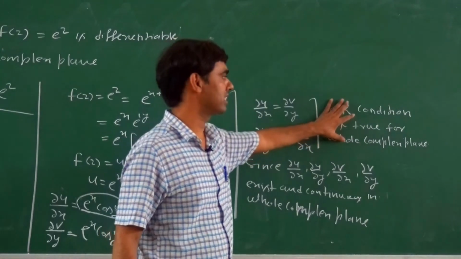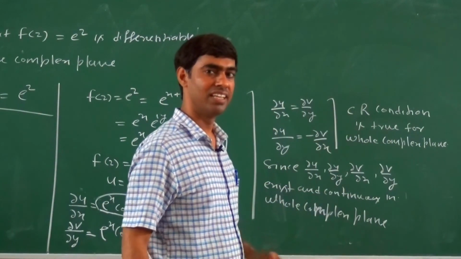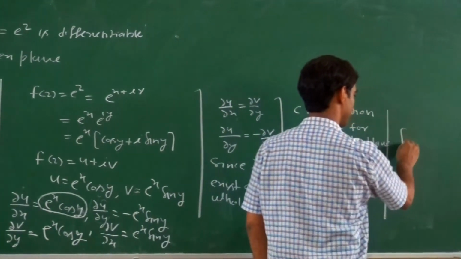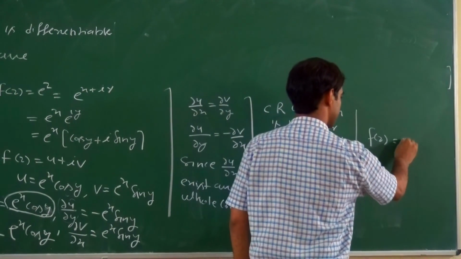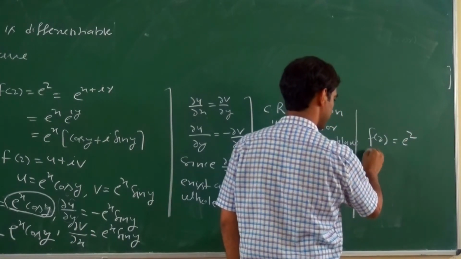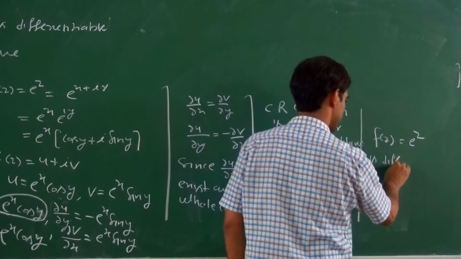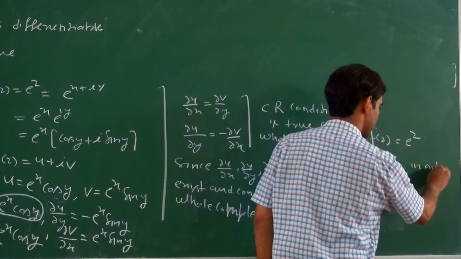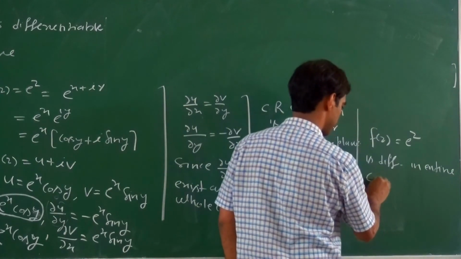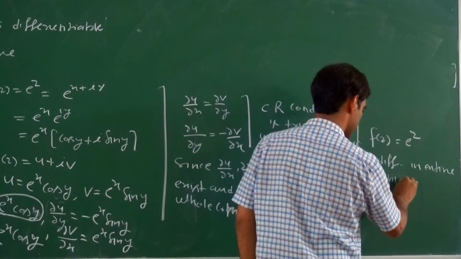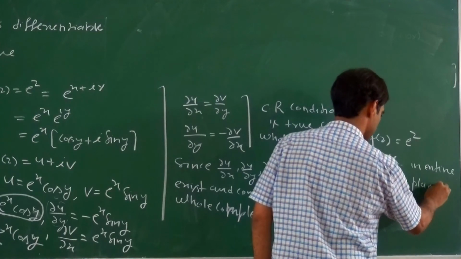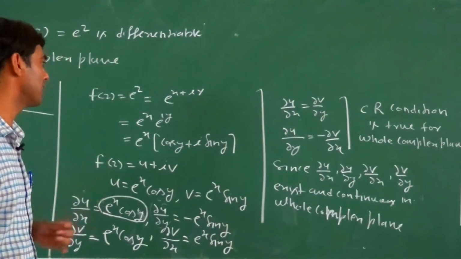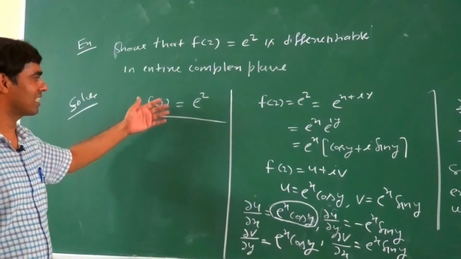If this one is the necessary condition and this one is the sufficient condition, then what do we say? We say that f(z) equals e to power z is differentiable in the entire complex plane. Such a function is called an entire function. So this one is an entire function.